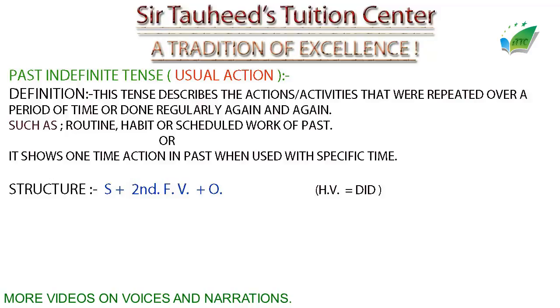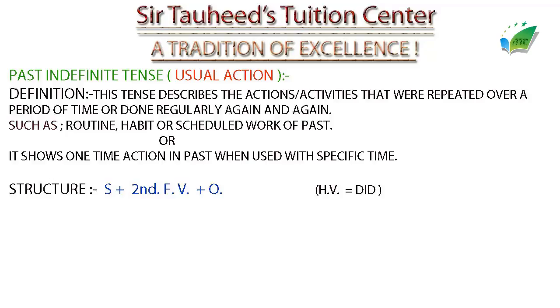Also remember that this structure gives another kind of meaning. In the first definition, we were talking about the actions which used to be repeated again and again. But in the second definition, we have come to know that it also describes those actions which happened one time or which were done only just one time in the past. But how will we understand that this is a one-time action or the action which used to be again and again? The difference here is of timing.